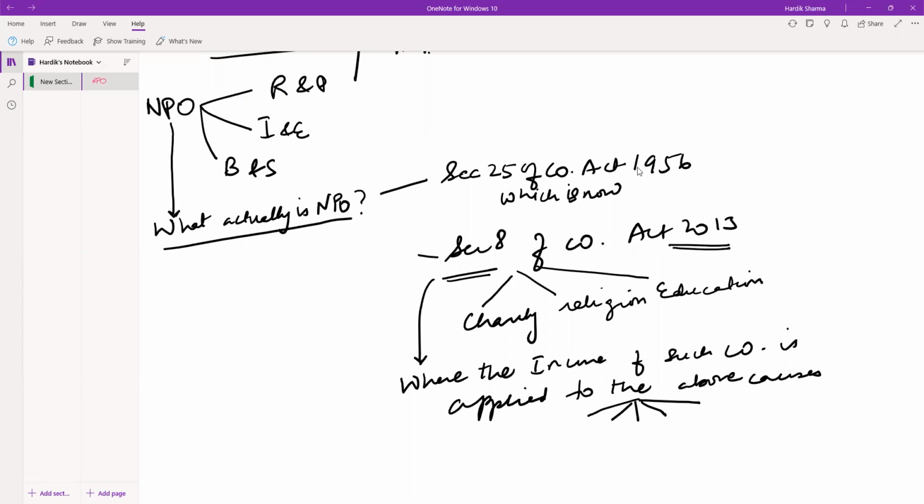And for these types of companies, they are categorized as NPO in accounts. And we prepare receipts and payments account, income and expenditure account, and balance sheet for such types of NPOs to account for their income and expenditure.